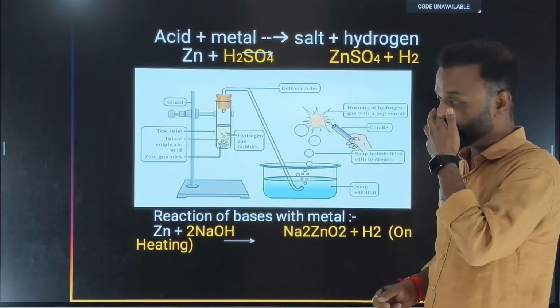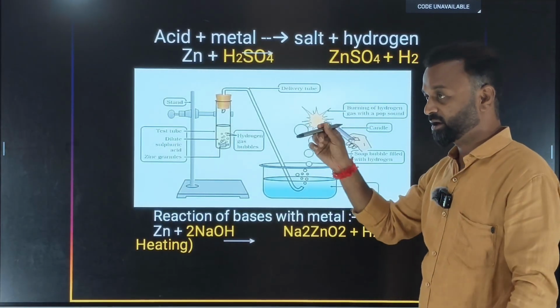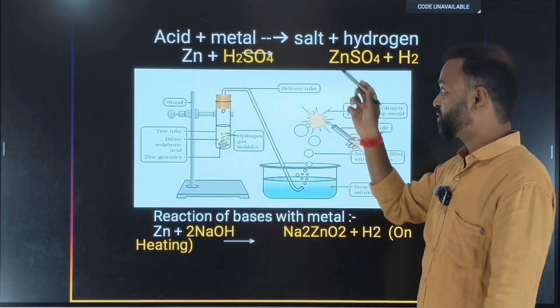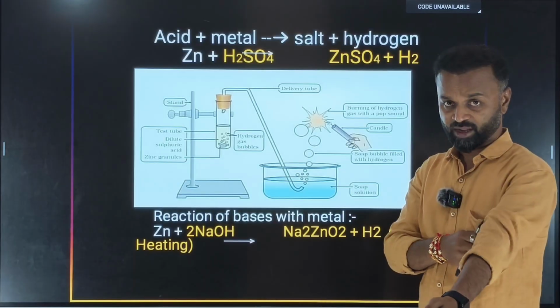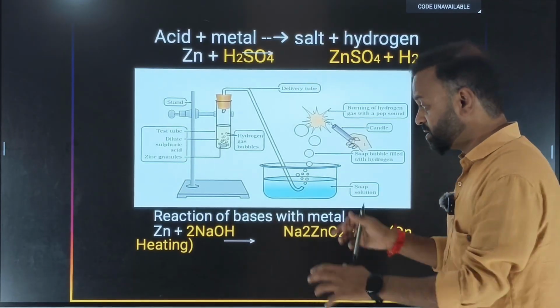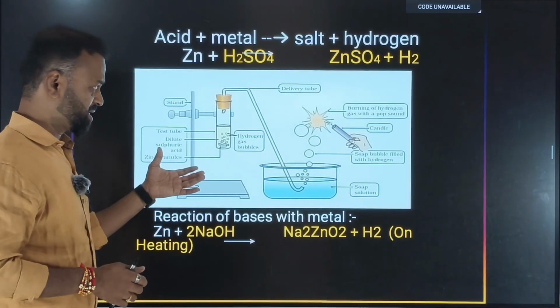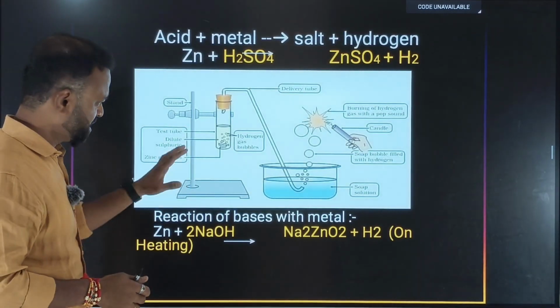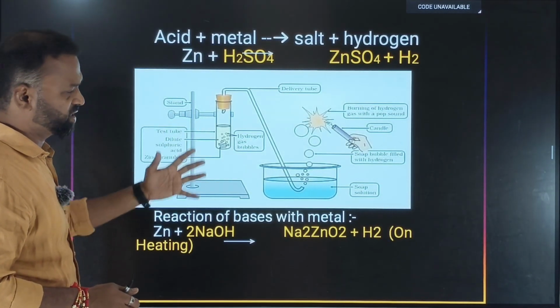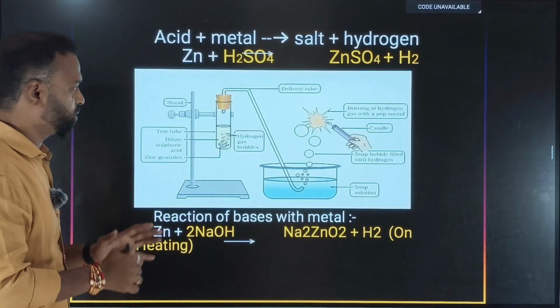I'm sorry, I said water. So when the acid reacts with the metal, they form the respective salt and hydrogen gas is liberated. This is one of the very important diagrams. How many times they ask it in the board exam, there is no count. And it's a very simple diagram. Let us try to understand what this activity is all about.